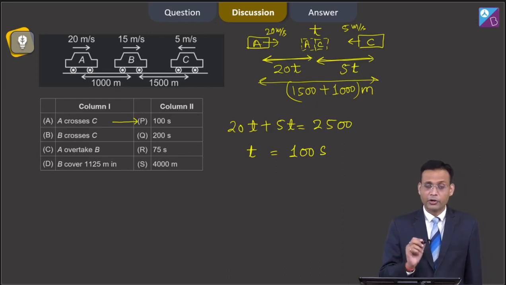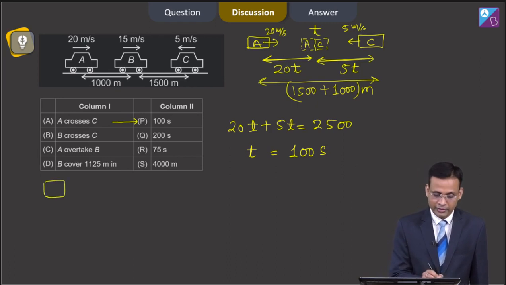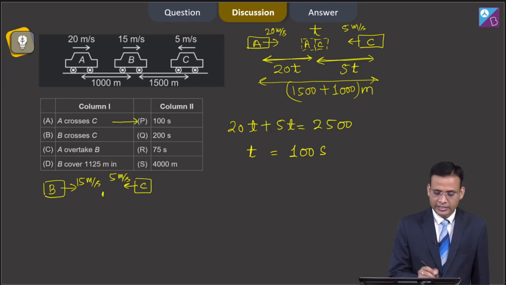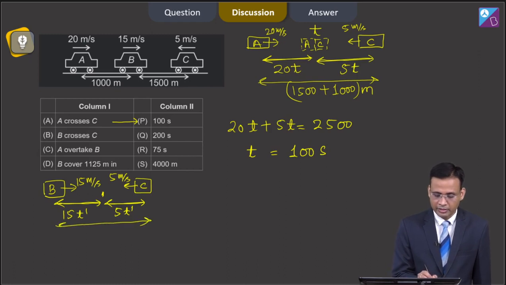Now, we want to calculate the time when B crosses C. Similarly, this is our car B which moves with a speed of 15 meter per second. This is our car C which moves at 5 meter per second, and let us suppose they meet here in time t dash. The distance travelled by car B will be 15t dash, and the distance travelled by car C in this duration will be 5t dash, and the total separation given in the question is 1500.